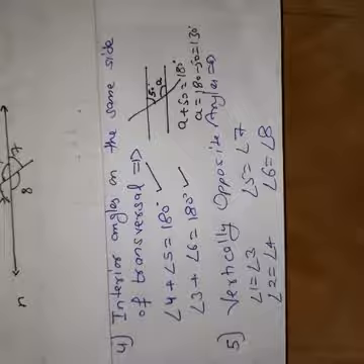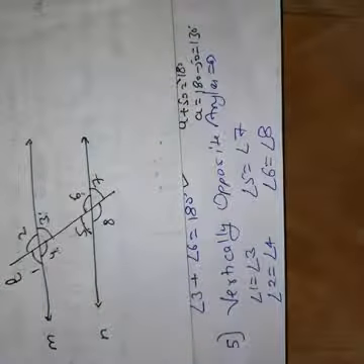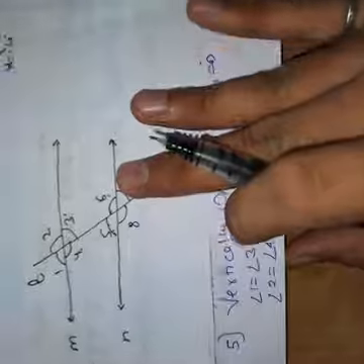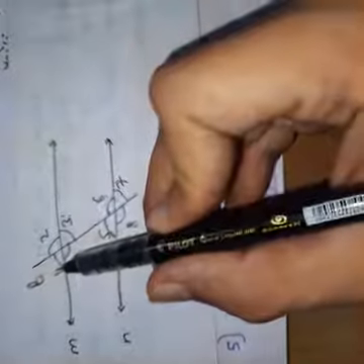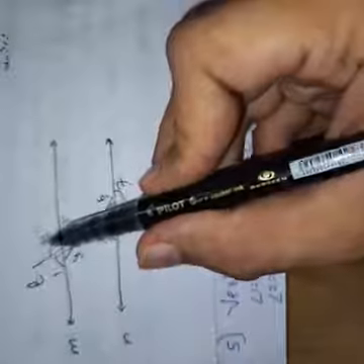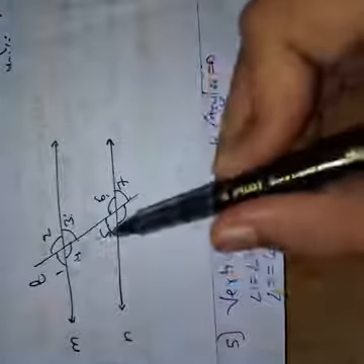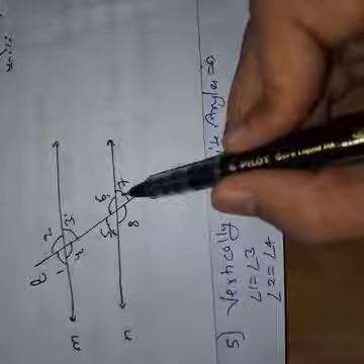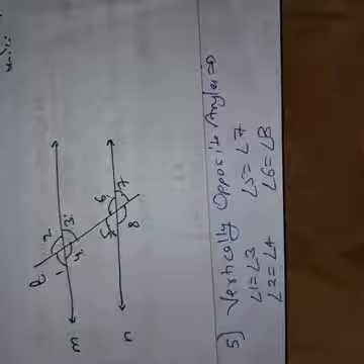Our next pair of angles is vertically opposite angles. So what are vertically opposite angles? You have studied in a previous class also that angle 1 is vertically opposite to angle 3, angle 2 is vertically opposite to angle 4, angle 5 is vertically opposite to angle 7, and angle 6 is vertically opposite to angle 8, like this.